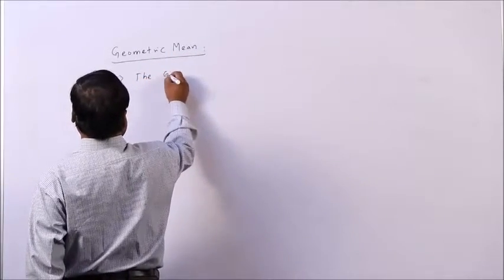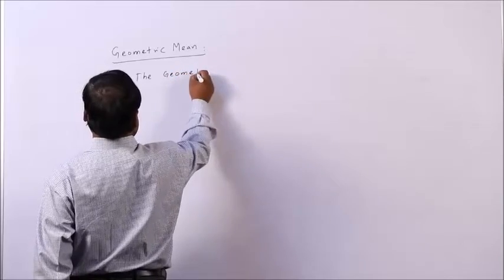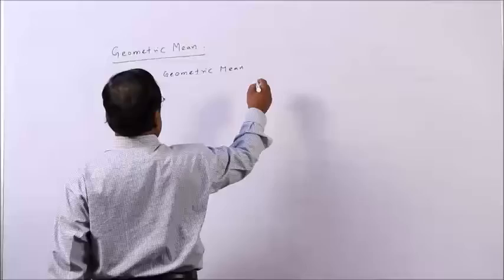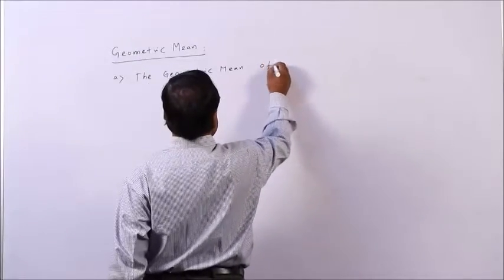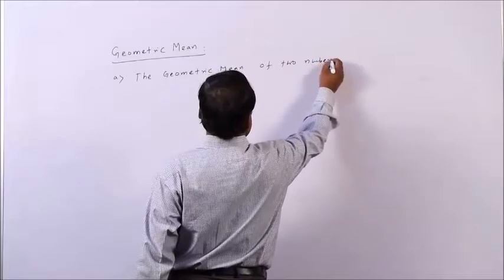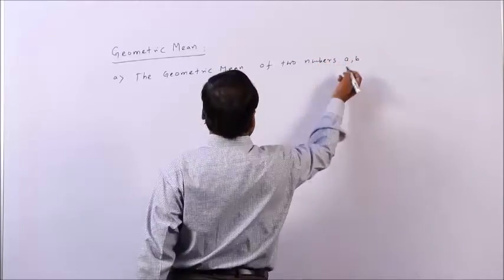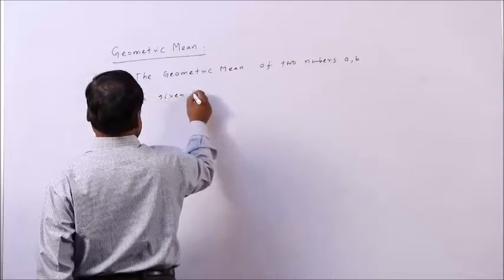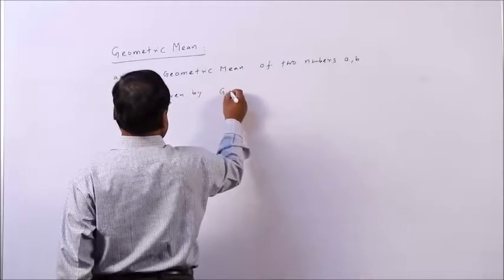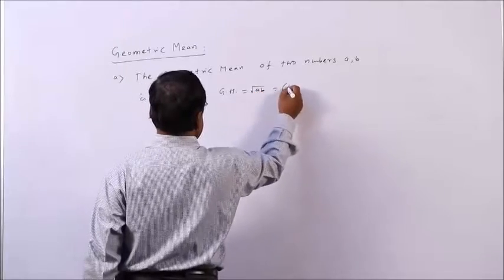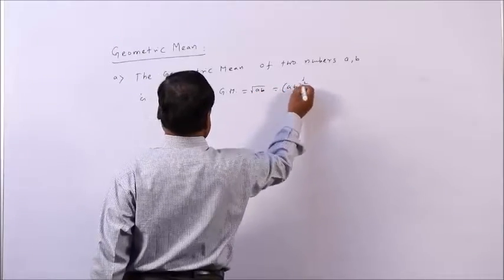The geometric mean of two numbers A, B is given by the square root of AB, or (AB) to the power half.